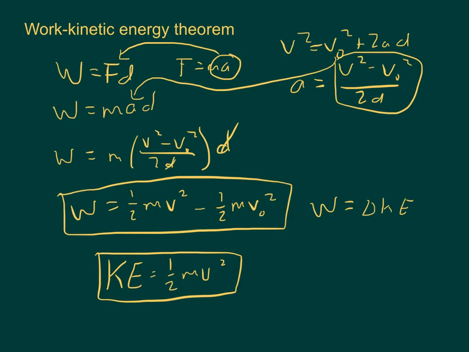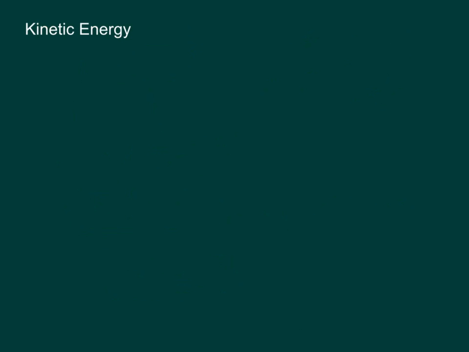So you can follow that chain down and realize that if we do work on an object, we're going to cause some sort of change in kinetic energy. So let's take just a quick minute to look at kinetic energy. Kinetic energy we said was 1/2 mv squared. A couple important things to note here. First, and most importantly, is the squared on the velocity.